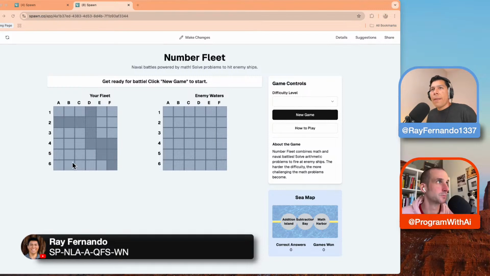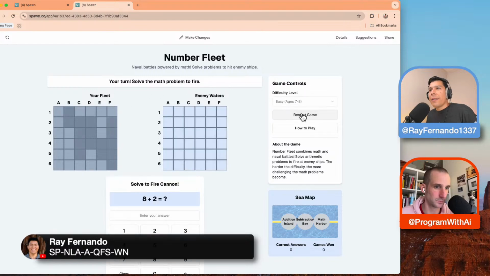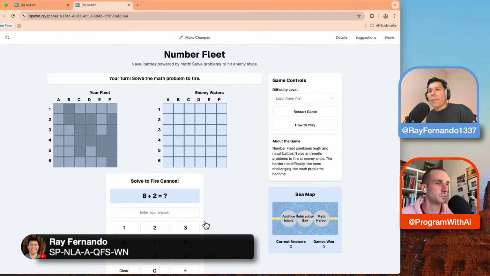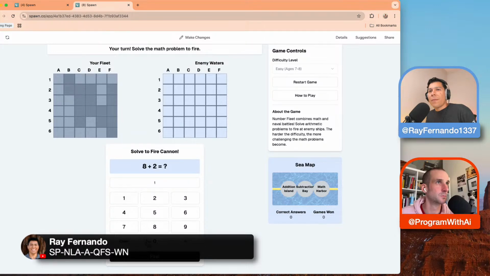Okay, let's take a look. It says, your fleet, get ready for battle. Click new game to start. Okay, difficulty level, let's do easy. New game. Solve to fire the cannon. So 10, right? Fire. So what happens? This is my fleet, and then I don't know what happens next. I guess it works.